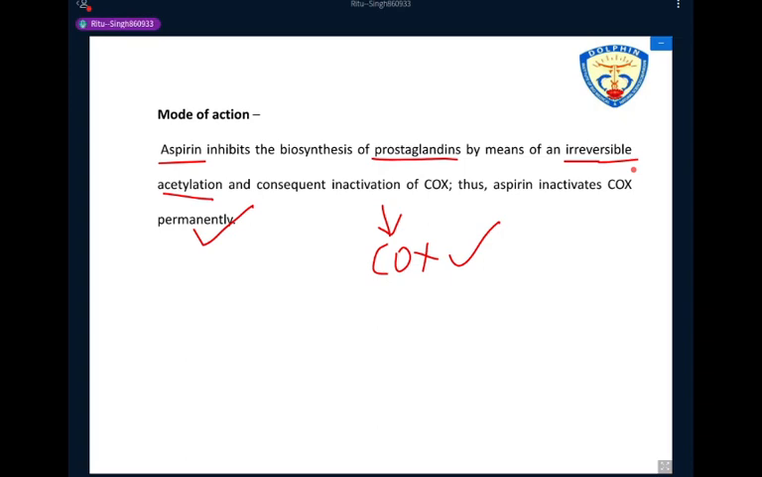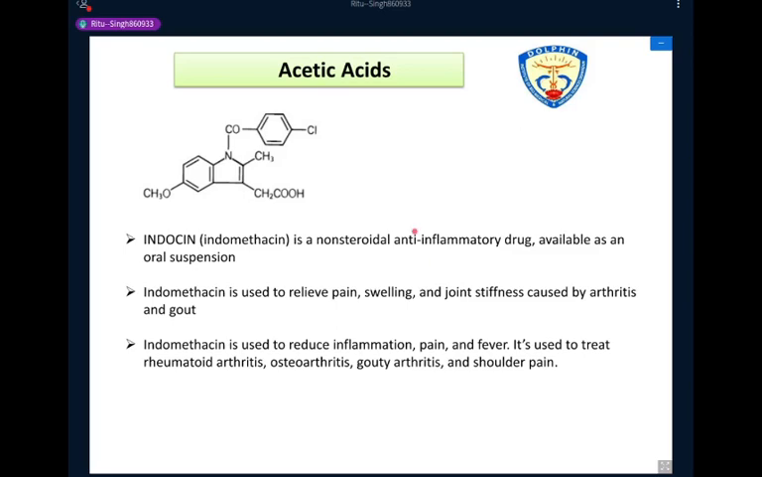irreversible acetylation. Okay. Now we discuss the second category of carboxylic acid group, that is acetic acid. The acetic acid drug category includes indomethacin, also called indocin. Indocin is a non-steroidal anti-inflammatory drug available as an oral suspension. So the route of administration for this indomethacin drug is the oral route, and it is available in the form of suspension.